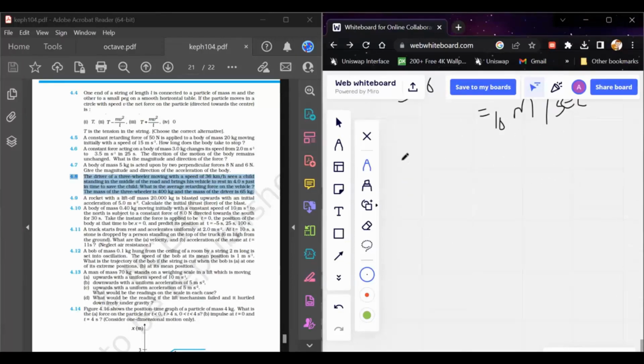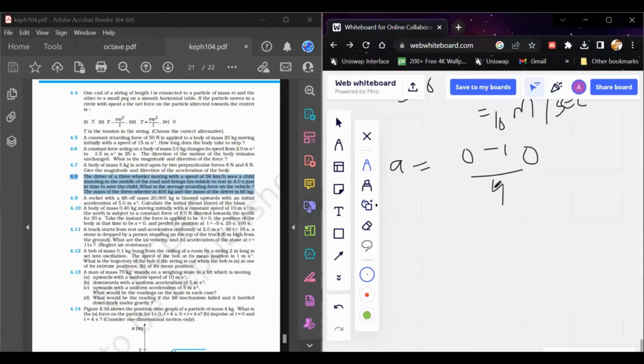So if we calculate the retardation, it will be equal to 0 minus 10 divided by the time in which he manages to stop the vehicle. It is given that the time is 4 seconds.